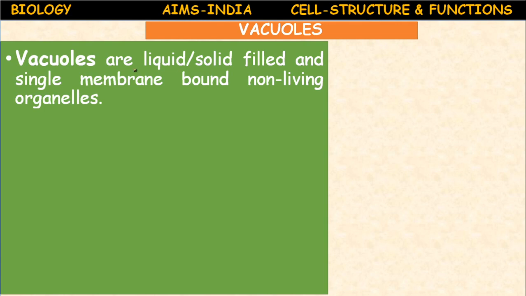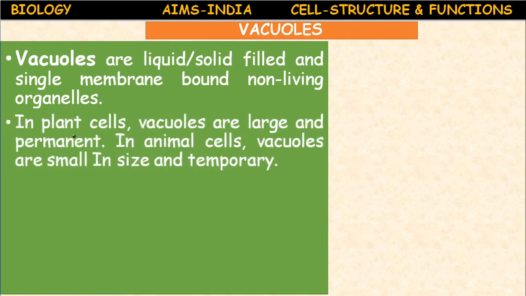These vacuoles are liquid or solid filled and single membrane bound non-living organelles. They are non-living organelles. In plant cells, vacuoles are large and permanent. In animal cells, vacuoles are small and temporary. See the difference between the vacuole of plant cell and animal cell.